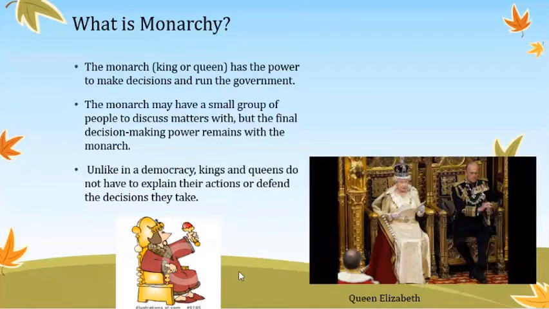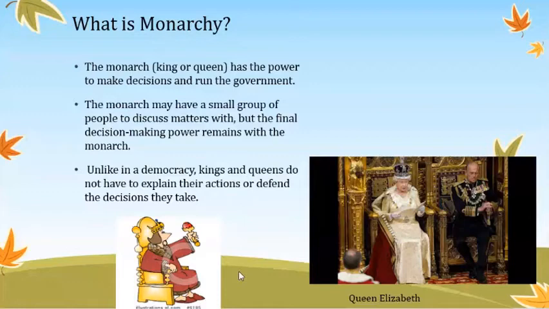So what is monarchy? In a monarchy, the king or queen has the power to make decisions and runs the government. In the simple way, we can say that kings or queens rule the country. We know that the United Kingdom is one of the monarchy countries, and the ruler is Queen Elizabeth. The national anthem also respects his or her monarchy. So, let's read more about monarchy.